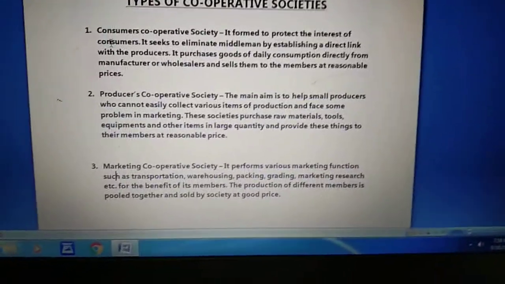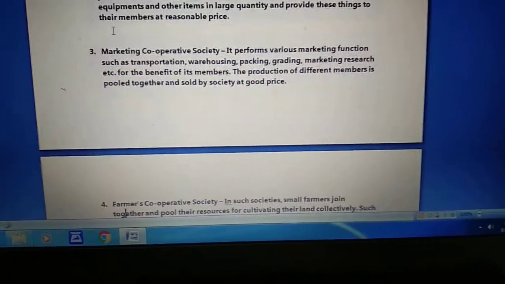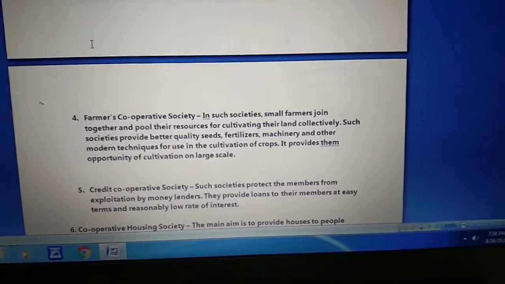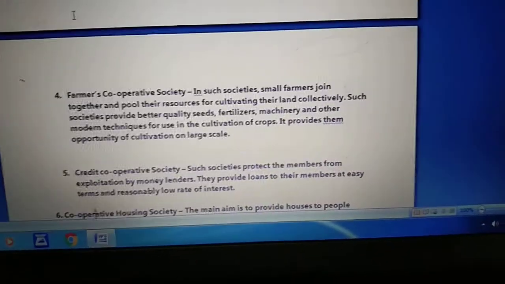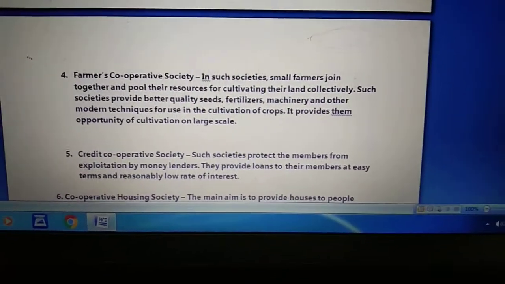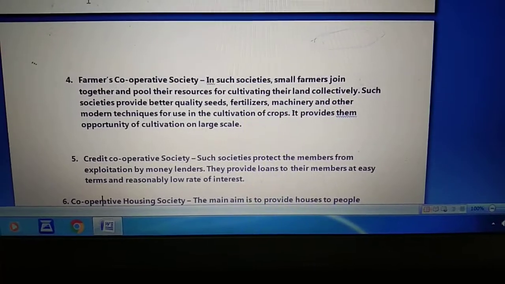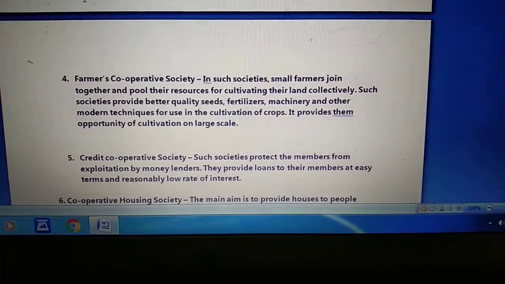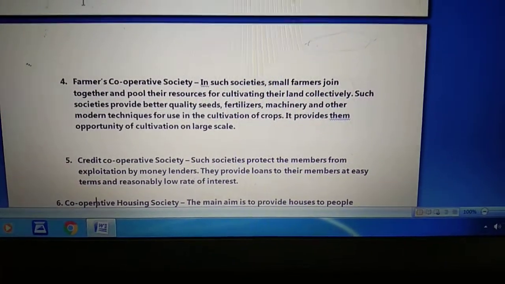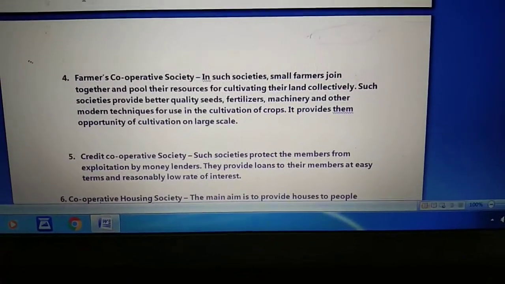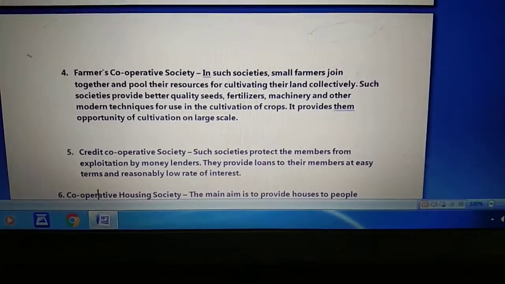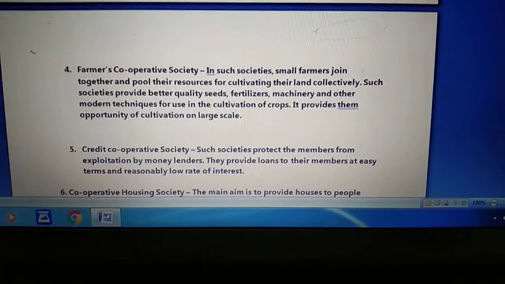Now the next form is farmer cooperative society. It means this society is basically protecting the interest of the cooperative society members who are involved in the work of farming. Now in farmers cooperative society, small farmers join together and pool their resources for cultivating their land collectively. Such societies provide better quality seeds, fertilizer, machinery and other modern techniques for use in the cultivation of crops. It provides them the opportunity of cultivation on a large scale.